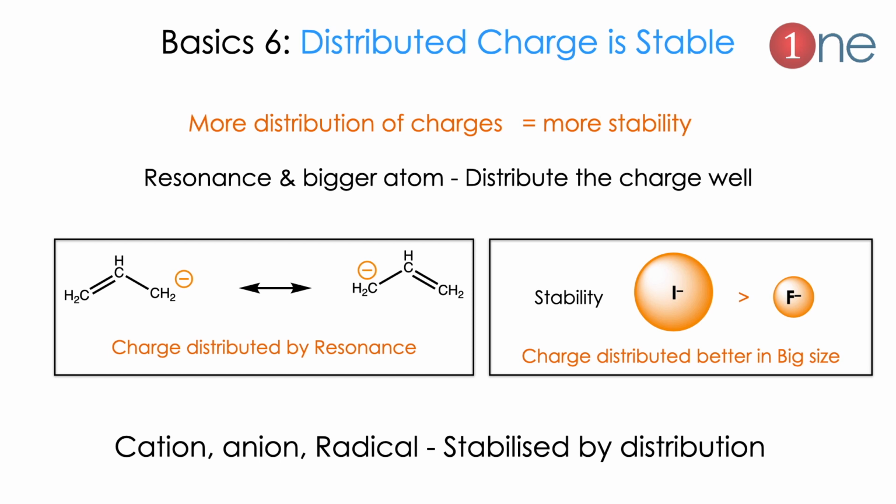Here I show the resonance of the anion. The anion easily switches from one carbon to another carbon, so it creates distribution and stability. Similarly, the charged species I minus and F minus. I minus is very stable when compared to F minus because I minus is bigger. It can distribute the charge very well. So it applies to anything, cation, anion or radical. So the charges or radical are stabilized by the distribution.